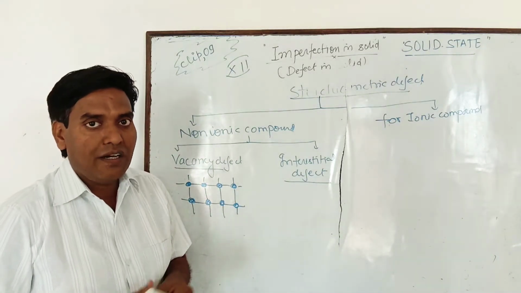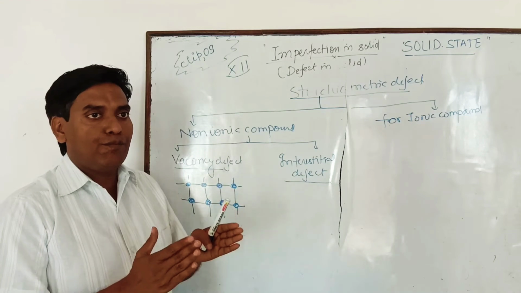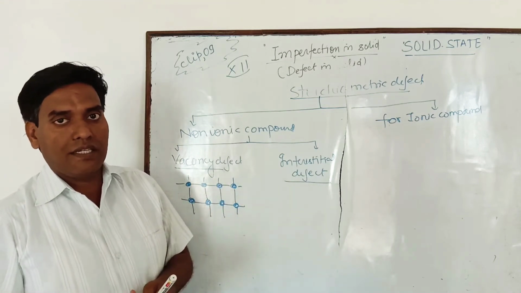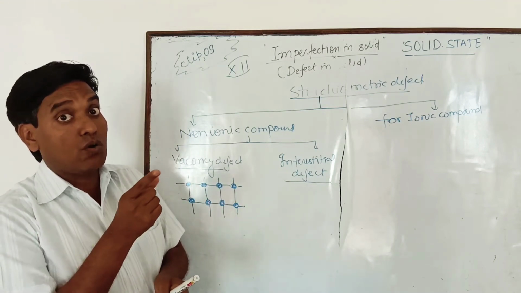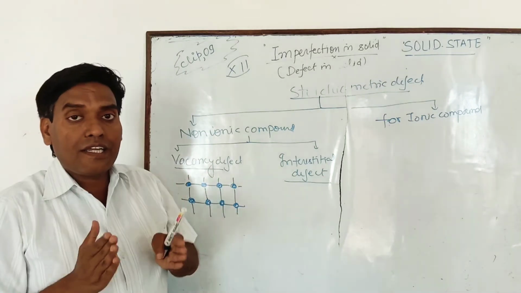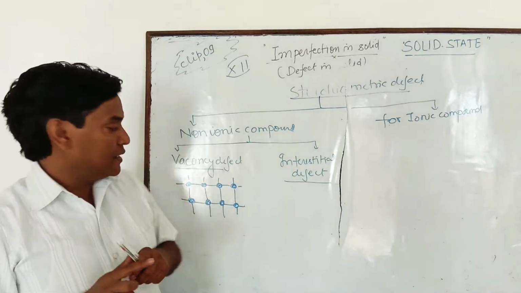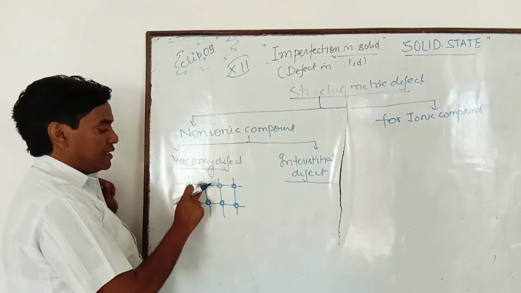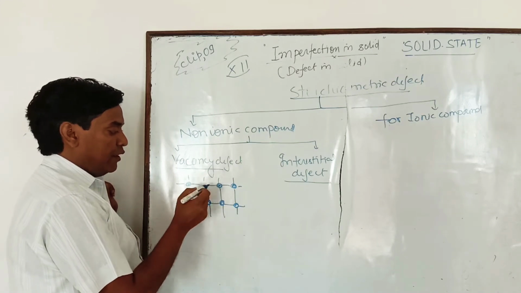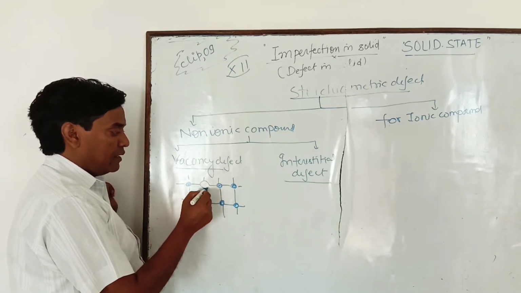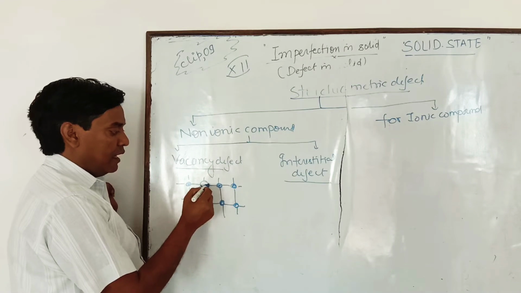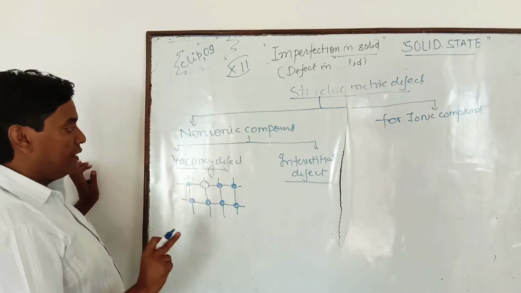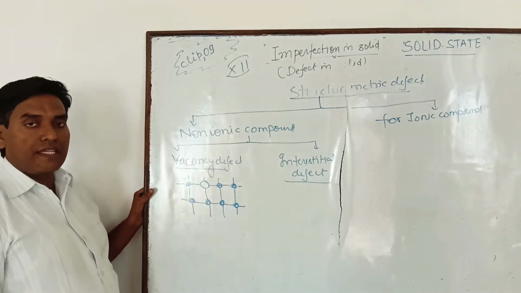Suppose in a class 5 boys and 5 girls are sitting and 1 boy goes outside, then it creates vacancy in its place. So in vacancy defect, if any constituent particle is missing from its lattice site, then that defect is known as vacancy defect.